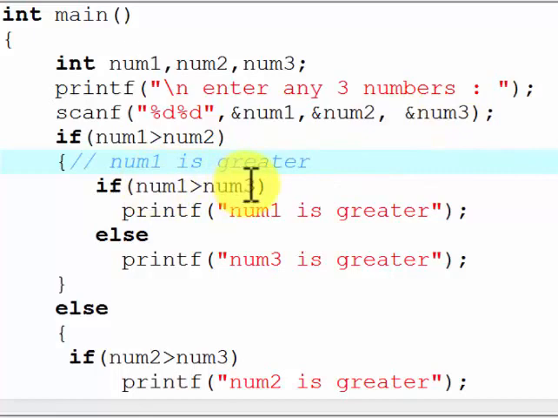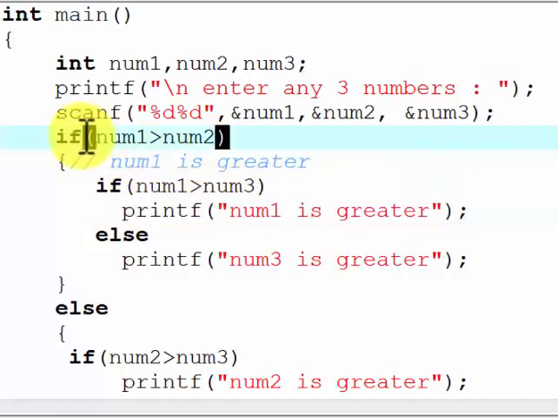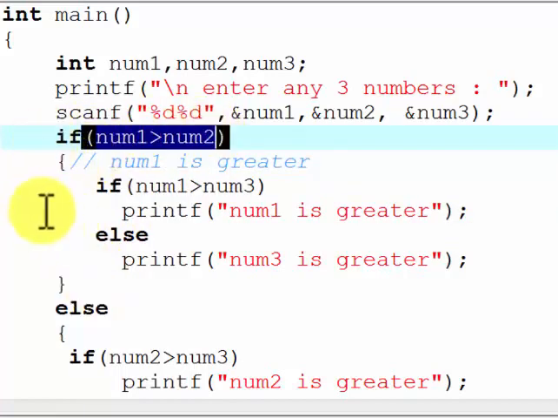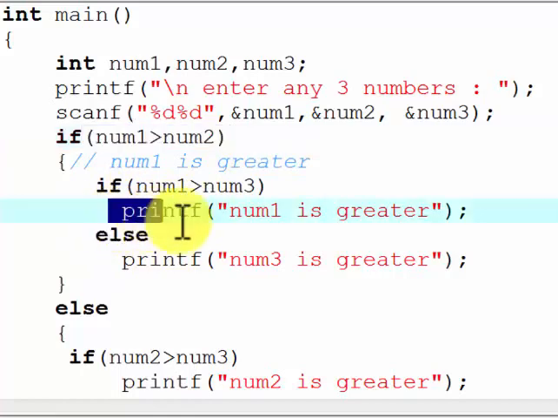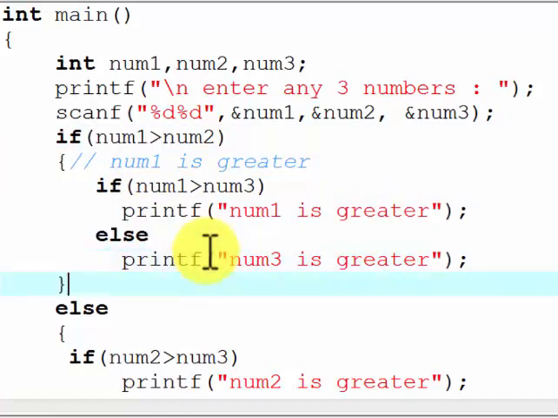If number 1 is greater than number 3, then number 1 is the greatest, else number 3 is greater.